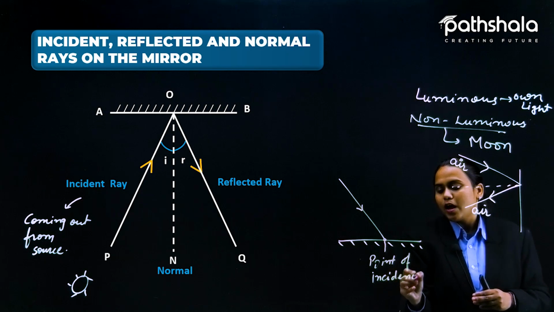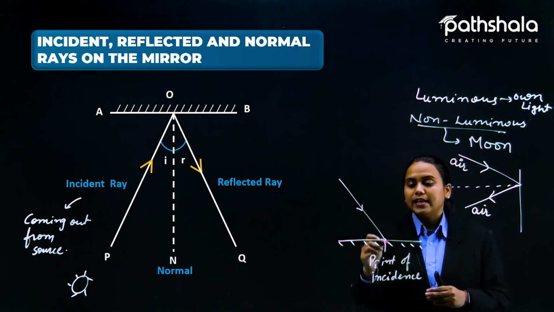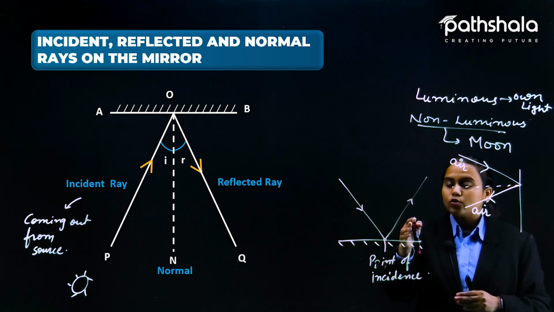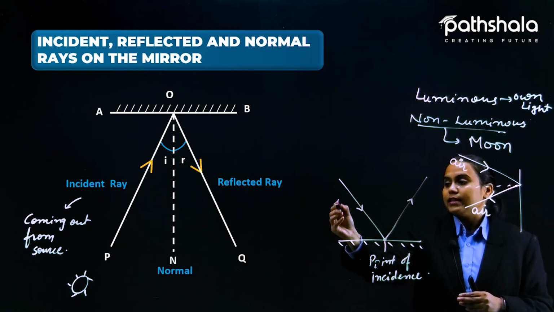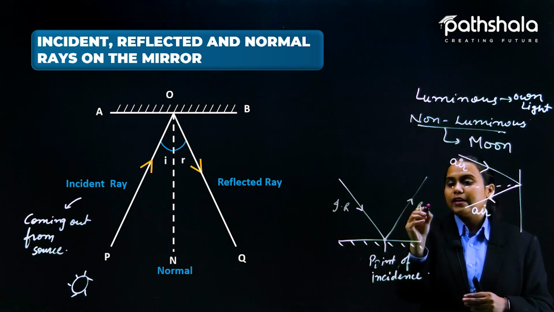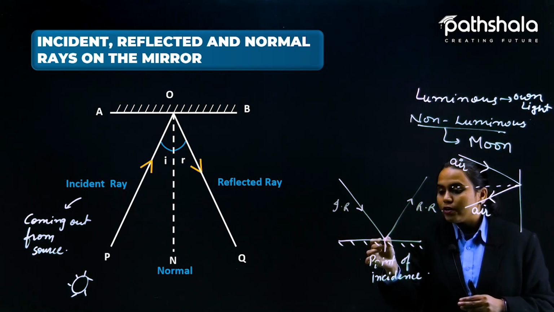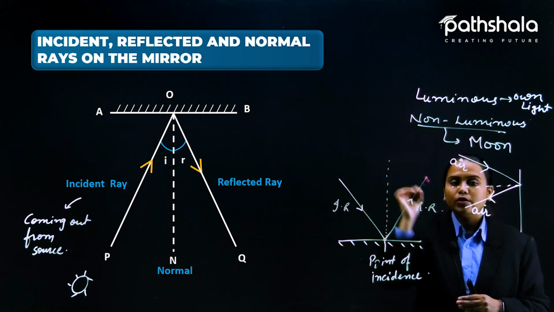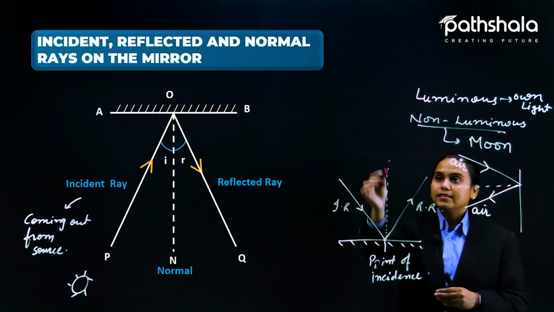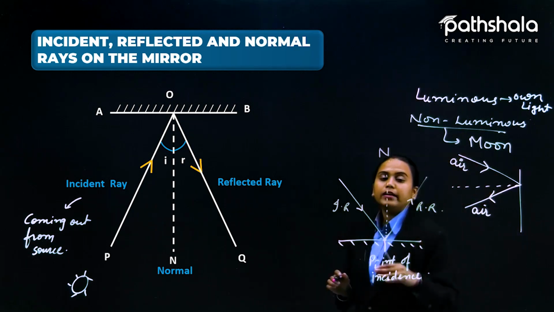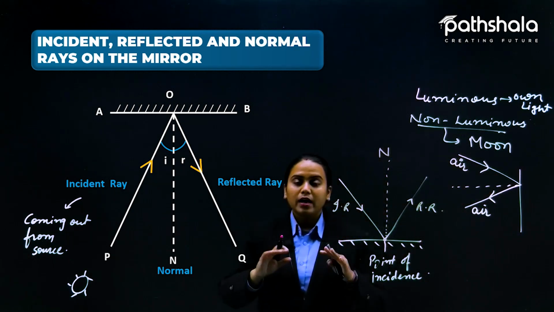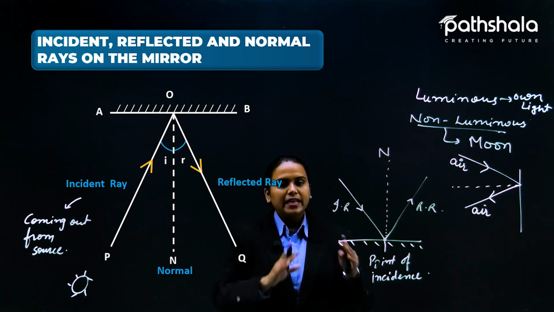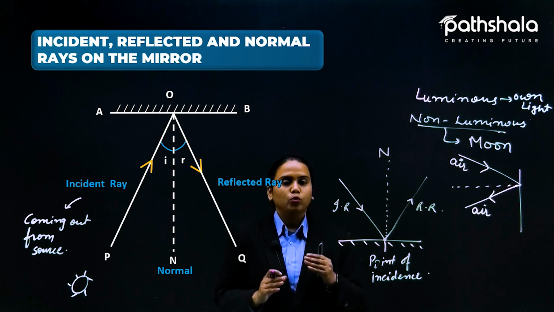Now from this point of incidence it is going back like this. So this is known as the reflected ray. It is the incident ray. It is the reflected ray. And from this point of incidence, if we draw an imaginary perpendicular, we will draw it like this, and this is the normal. Normal in terms of science is not anything strange but a perpendicular. But in science we call the perpendicular line the normal.